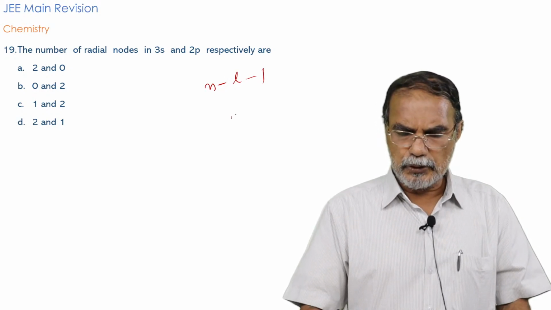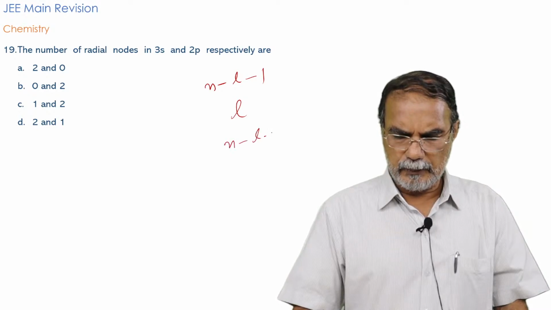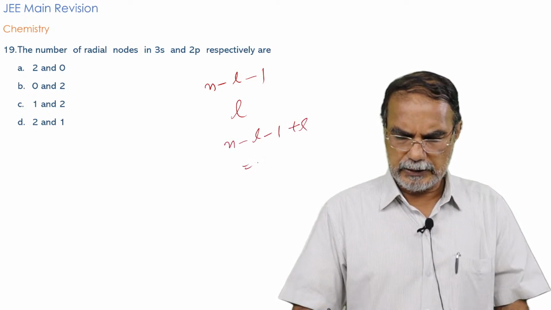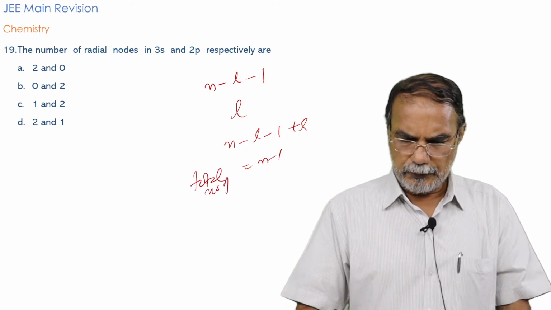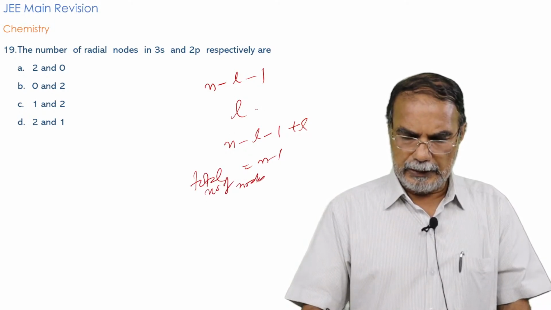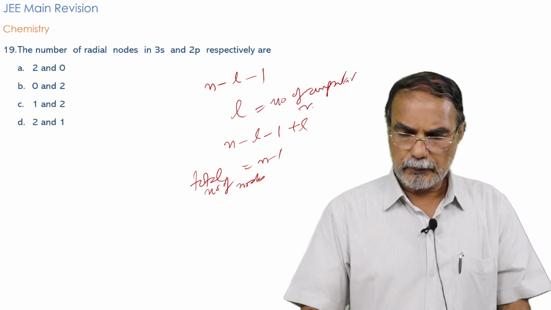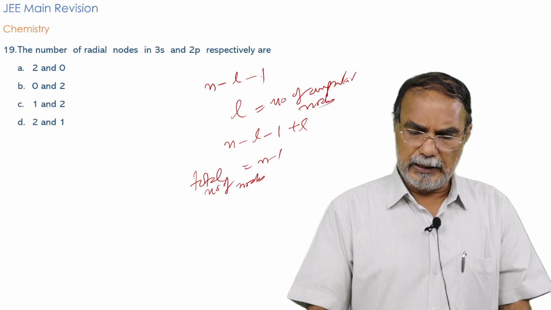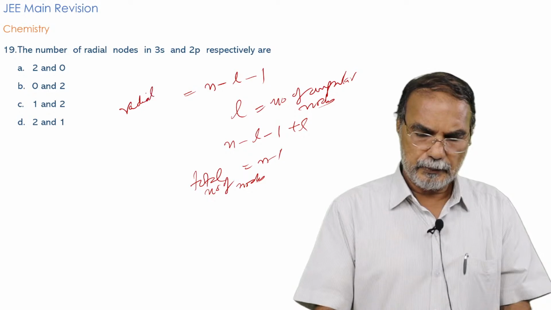The angular nodes are given by L. And the total number of nodes is n minus L minus 1 plus L, that is equal to n minus 1. So n minus 1 is the total number of nodes, and L is the number of angular nodes, and n minus L minus 1 is the number of radial nodes.